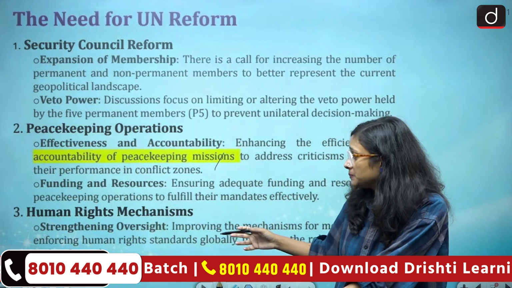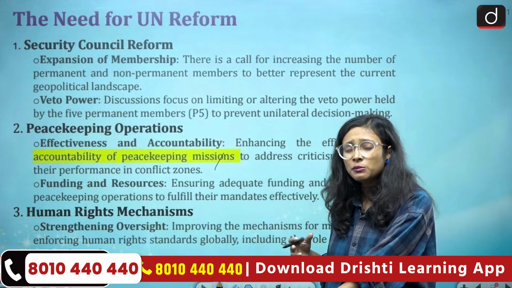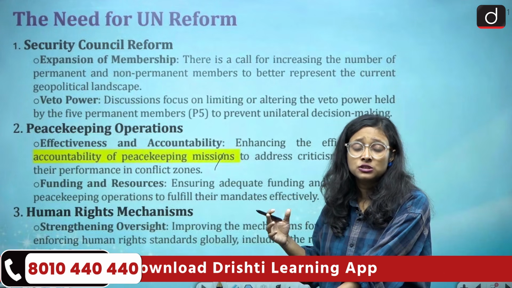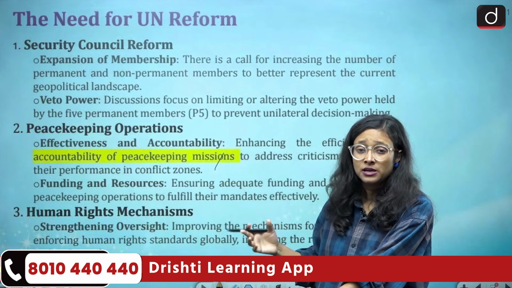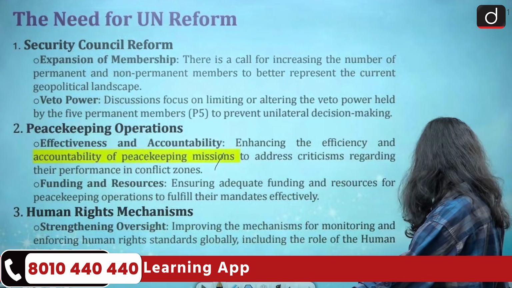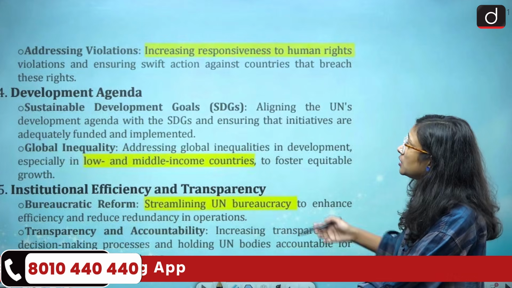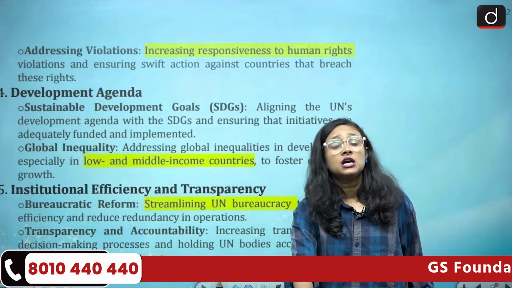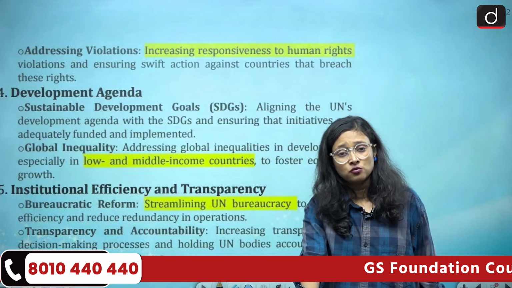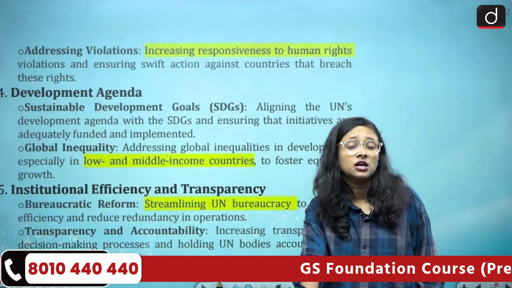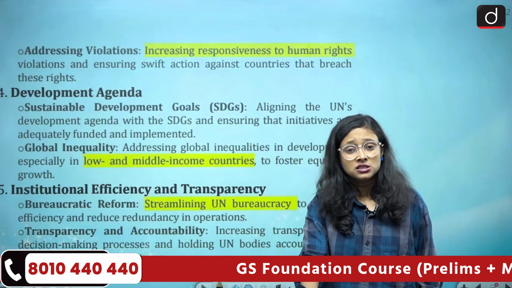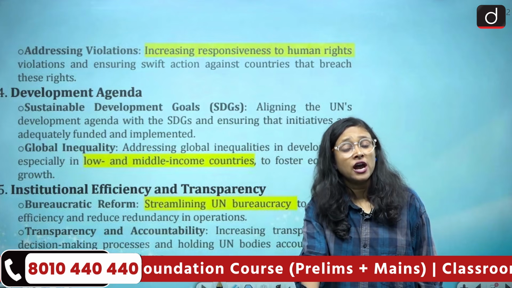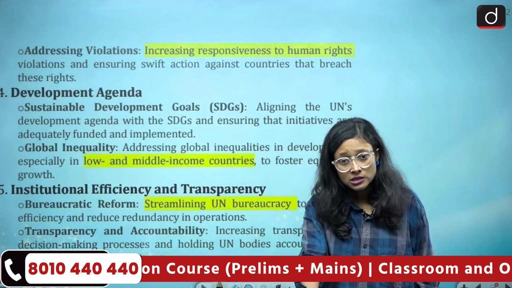Human rights mechanism, because so many innocent people are killed. So the UN also had to work in this direction, on how to see the human rights mechanism. Then here we have addressing violations. So many countries are violating the UN resolutions, UN charters and UN rules. In such a situation, it is very challenging for the UN to address such cases.